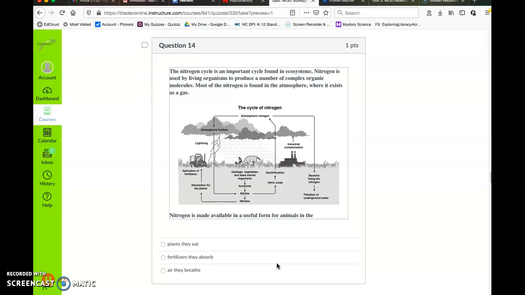Question number 14. The nitrogen cycle is an important cycle found in ecosystems. Nitrogen is used by living organisms to produce a number of complex organic molecules. Most of the nitrogen is found in the atmosphere, where it exists as a gas. Here's the nitrogen cycle: atmospheric nitrogen, atmospheric fixation, nitrates,